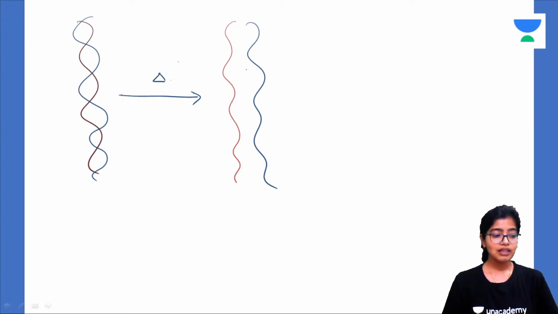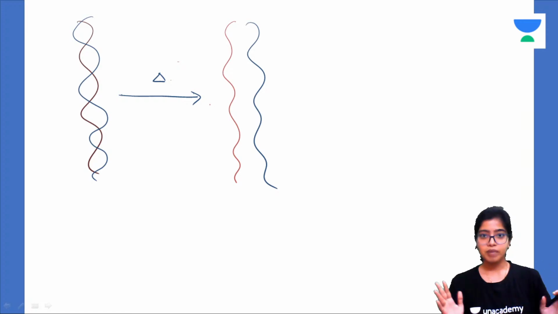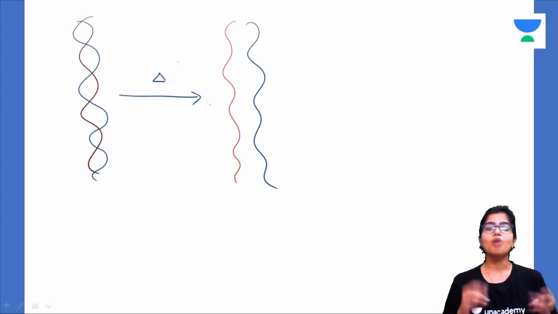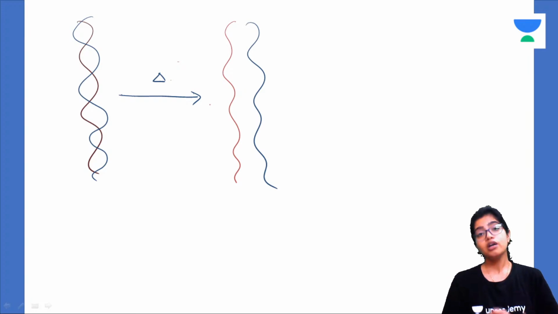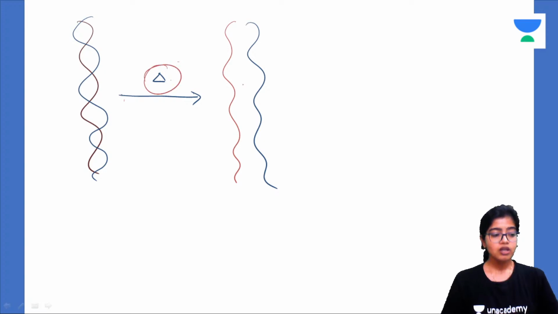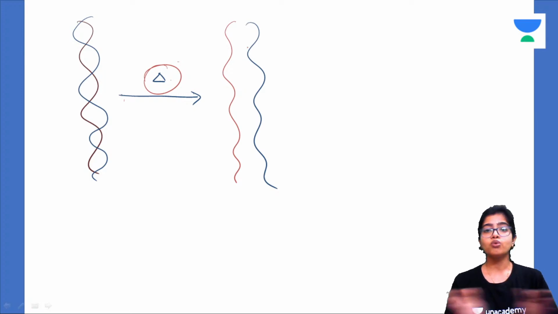Similarly, here, till the time the temperature is high, these two strands will be separated, because the hydrogen bonds cannot form at such high temperature. The enzymes are inactive. But once you lower the temperature for the enzymes to act, because you have separated the two strands, you will want replication of the two strands. How will replication occur? By addition of DNA polymerase. But that DNA polymerase cannot function at such high temperatures. So once you lower the temperature for DNA polymerase to act, these two strands are going to come together.